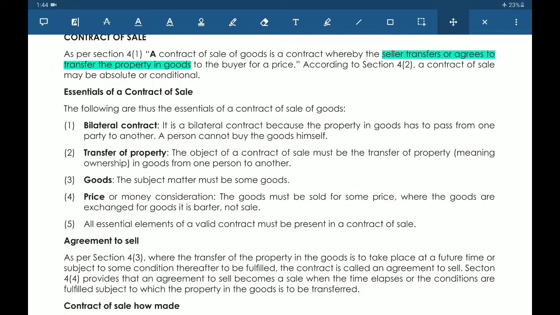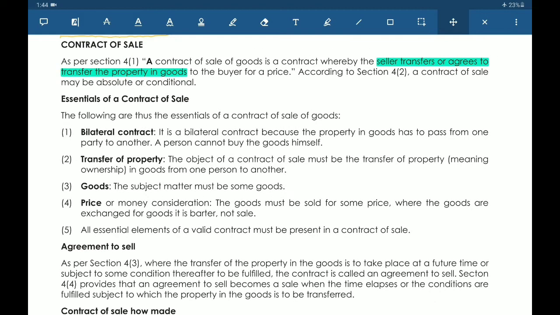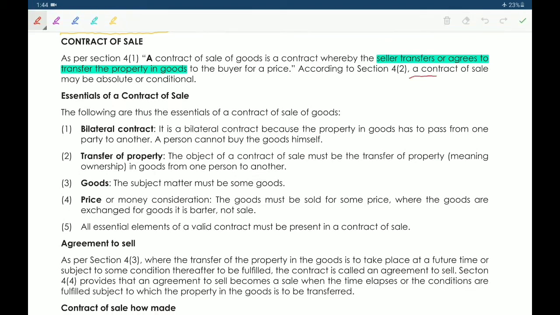So a contract of sale of goods is a contract whereby the seller transfers or agrees to transfer the property in goods to the buyer for a price. A contract of sale may be absolute or conditional.